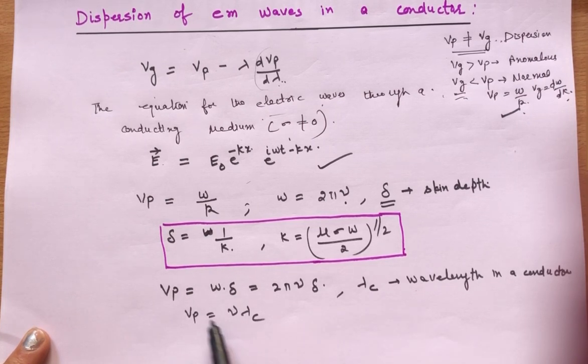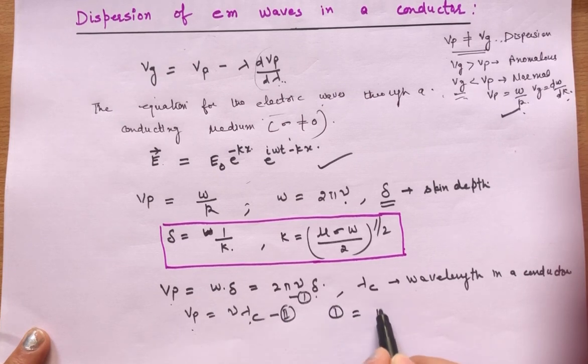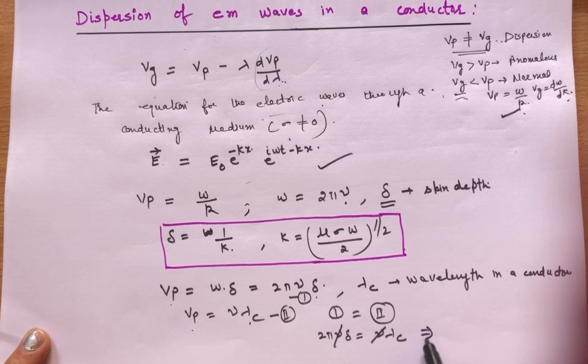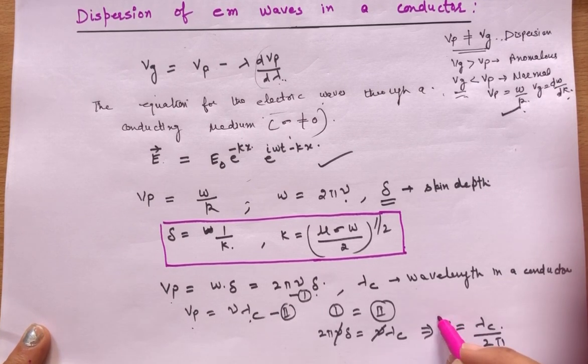In the case of conductor, Vp is also equal to 2 pi nu delta, and Vp is equal to this also. So first equation, second equation. So first equal to second. If first equal to second, then we have 2 pi nu delta equal to nu lambda c. Nu goes with nu. This implies lambda c is equal to 2 pi delta, or delta is equal to lambda c by 2 pi. What is delta? Delta is the skin depth.